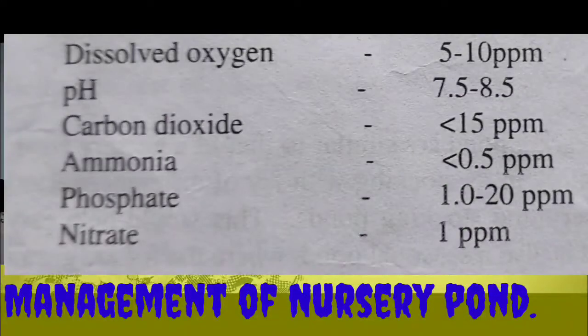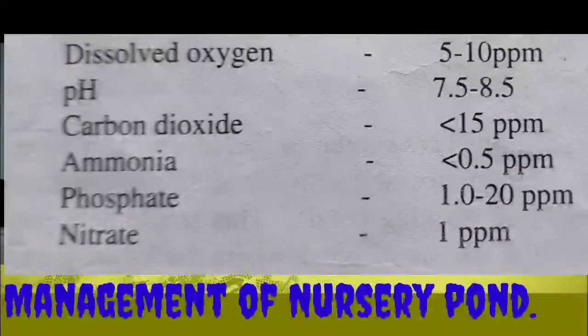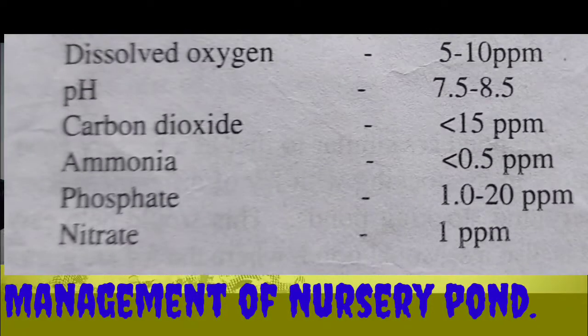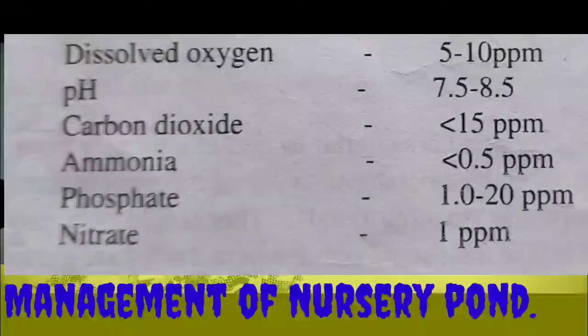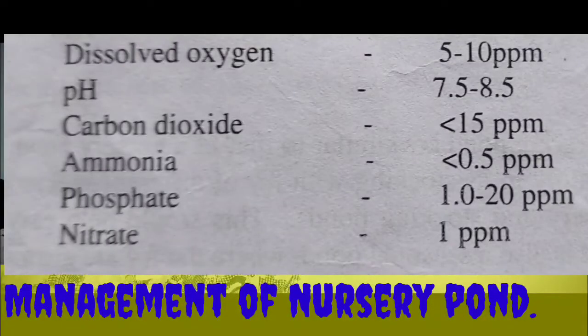Already we have discussed that slight alkalinity is important, because of this alkalinity the natural food production is more. Then carbon dioxide 15 ppm, ammonia 0.5 ppm, phosphate 1 to 2 ppm, and nitrate 1 ppm are required for fish culture practices.